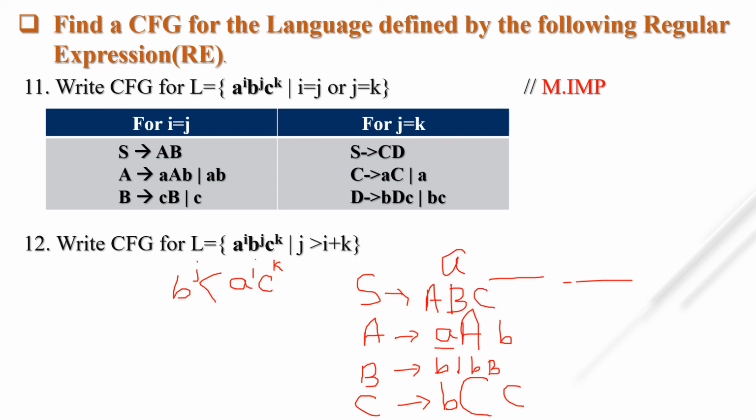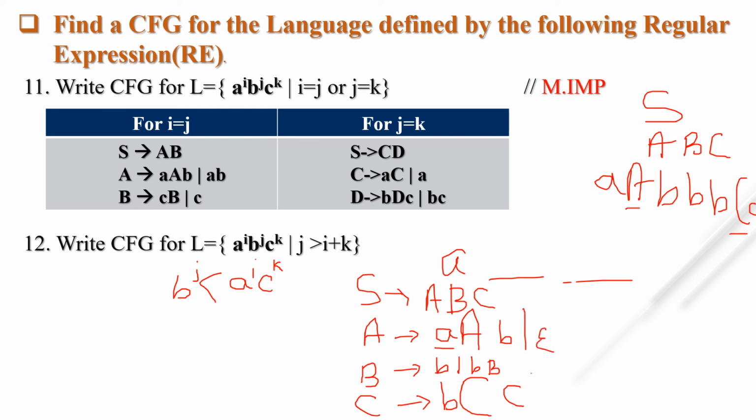For example, suppose I am deriving this as with A, B and C, and instead of A I am taking capital A and B, and instead of B suppose I am simply taking small b, and instead of C I am taking small b, capital C and C. So for terminating A and C, I am simply putting here one null and simply putting here one null. B will be terminated by the terminal symbol b. That's why we are not putting here null.